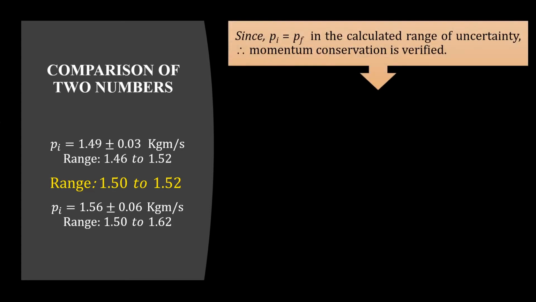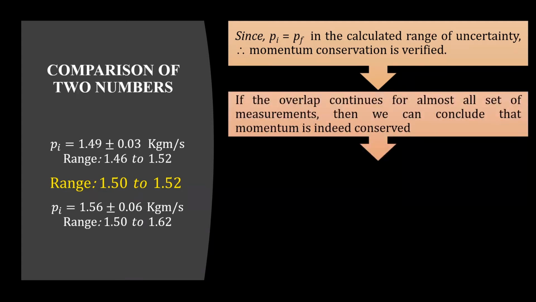What is the meaning of 1.49 plus minus 0.03? That means the range is from 1.46 to 1.52, and for the second case, the range is from 1.50 to 1.62. So if you see carefully, from 1.50 to 1.52, in both the cases, the initial momentum is equal to the final momentum. So what we say is that since the initial momentum is equal to the final momentum in the calculated range of uncertainty, therefore momentum conservation is verified. We will never say it is proven. We cannot prove it. If the overlap continues for almost all sets of measurements, then we can conclude that momentum is indeed conserved.